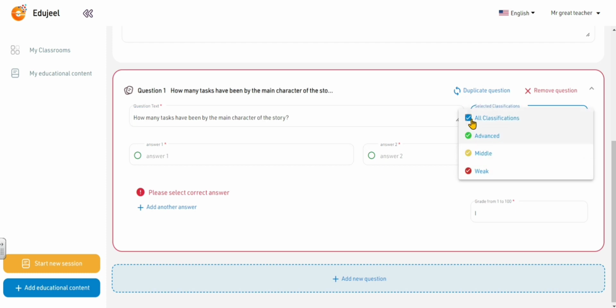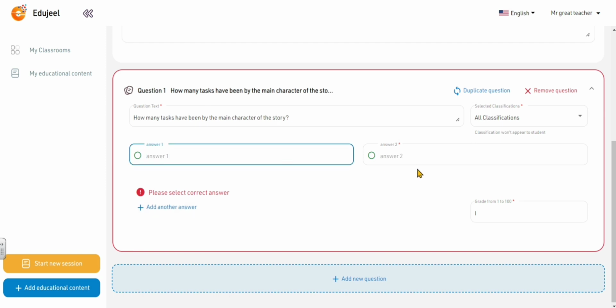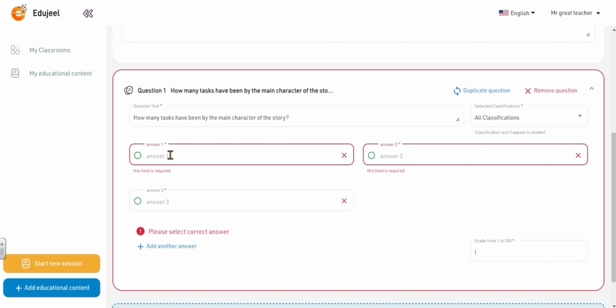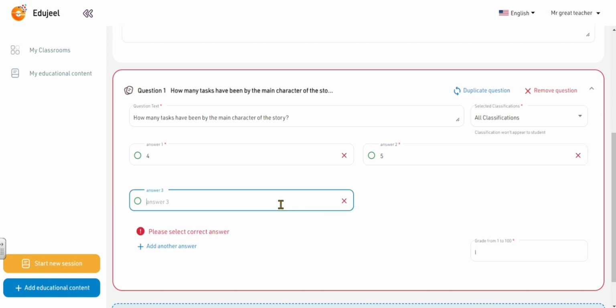If you click here, you will choose all the students. You can only choose advanced, you can only choose middle, or both. It's up to you. According to the level of your students, it will go directly to the student. Okay? And then you add the correct answer. Here, answer 1, answer 2. You can add one more if you like. For example, how many tasks? Let's say 4, and then 5, and finally 6.